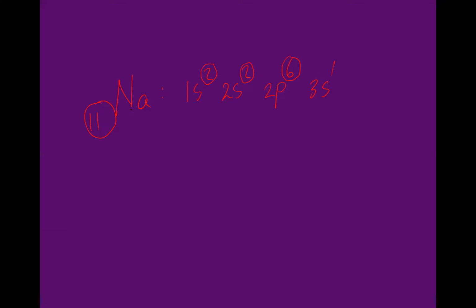But if I have, for example, an atom X that has 12 electrons, then it is 1s2, 2s2, 2p6, 3s2, because 12. If I have, for example, aluminum, aluminum is 13. Then 1s2, 2s2, 2p6, 3s2.